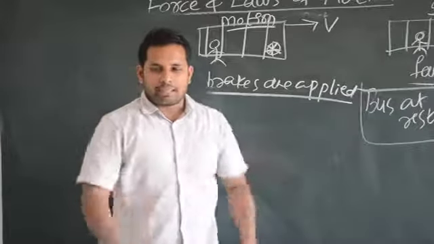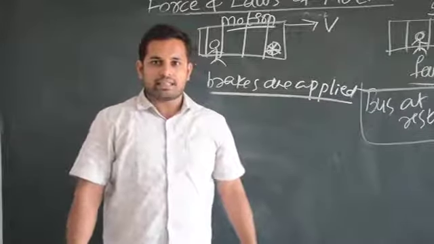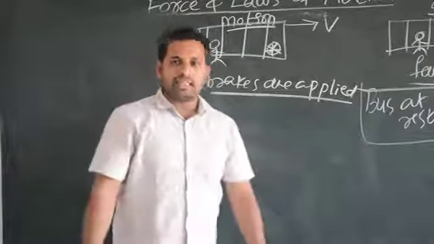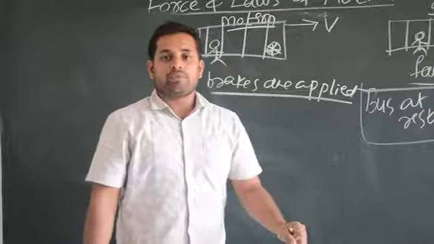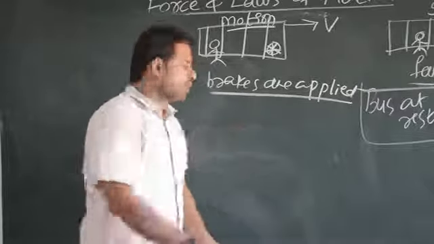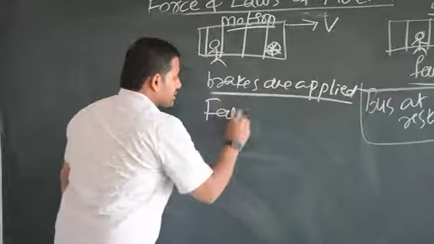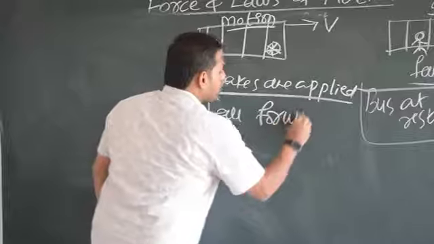You are going on a bike. Immediately you are sitting behind the person who is riding. Immediately he or she applies the brakes. Where do you fall? Forward or backward? You fall forward. Just think about it. Imagine this, you fall forward. Why do you fall forward?